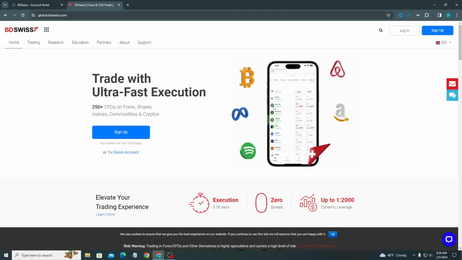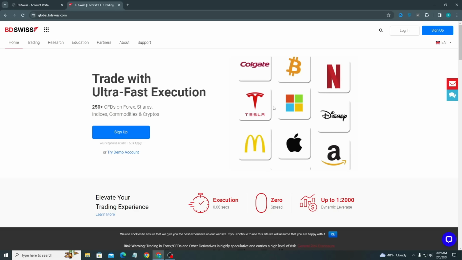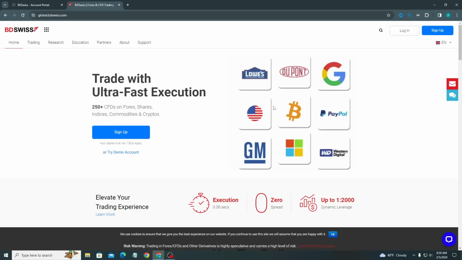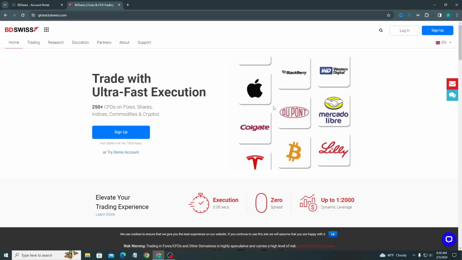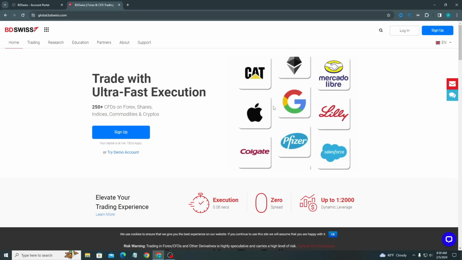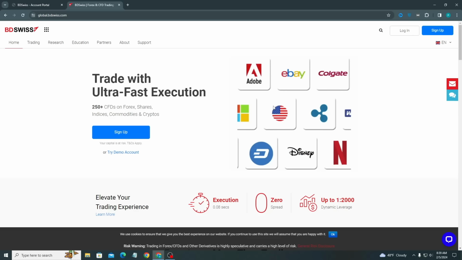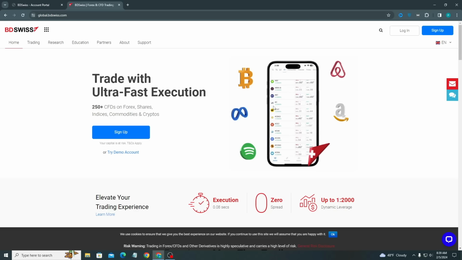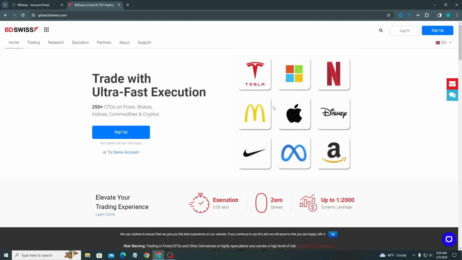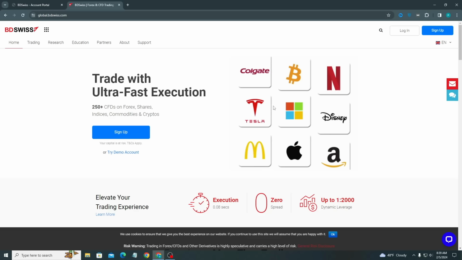Trade with ultra fast execution. This is a live trading platform where you can simply purchase cryptocurrencies. Here I will show each detail: how you can use this platform, how you can buy or sell, and how we can deposit money and invest on the BDSwiss platform.